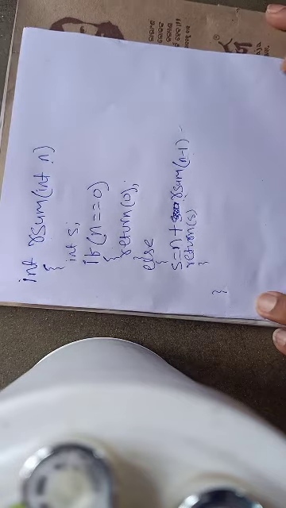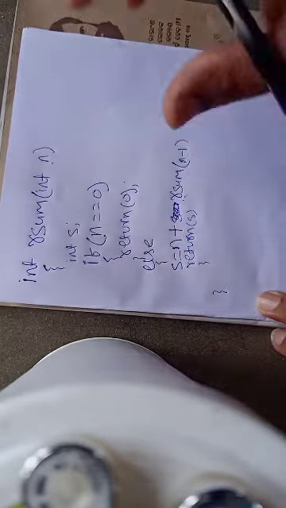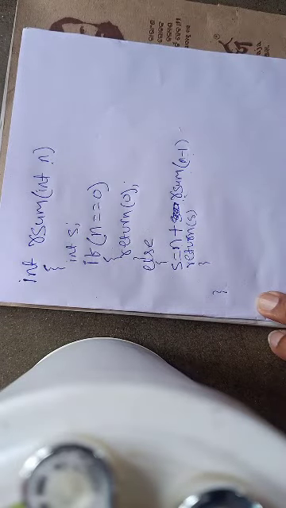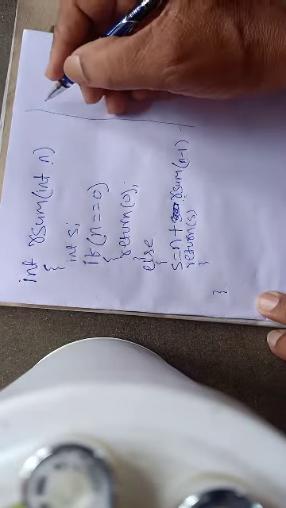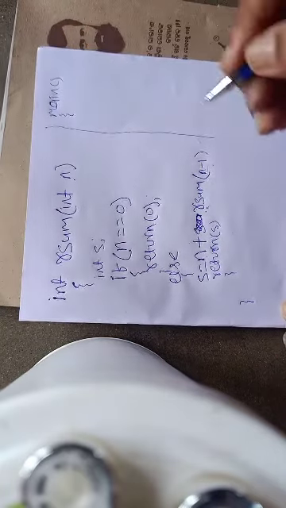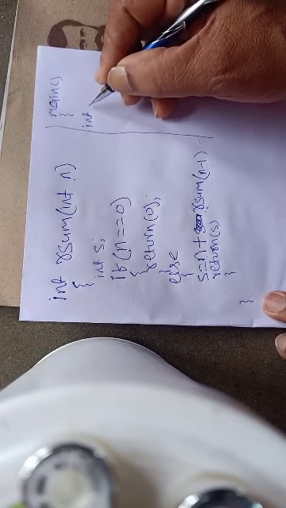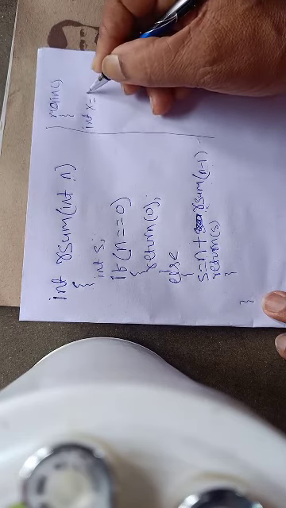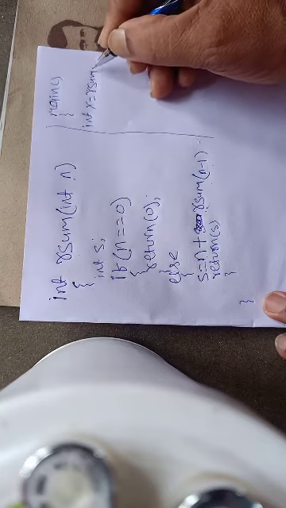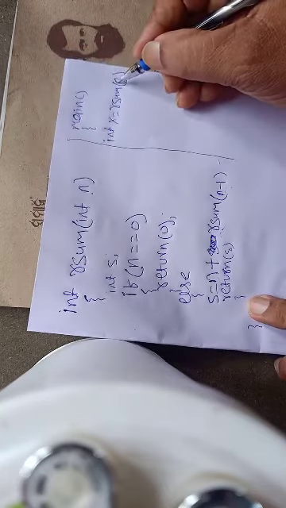Let us assume this function is called from a main program. Suppose this is my main program, and the main program creates a variable int x equals rsum, passing 3. The parameter that we pass is 3.